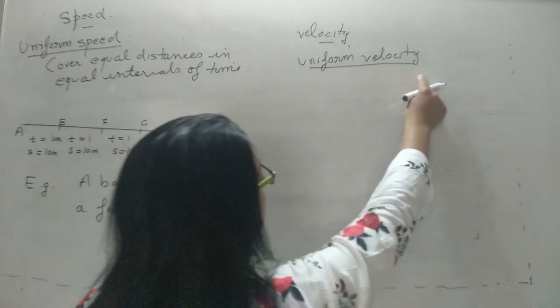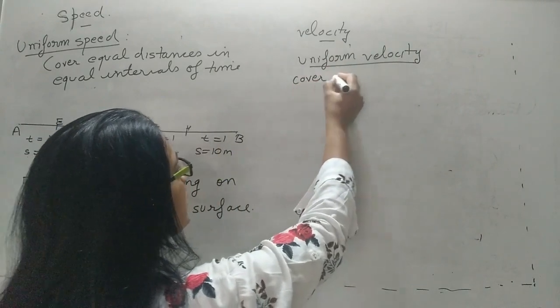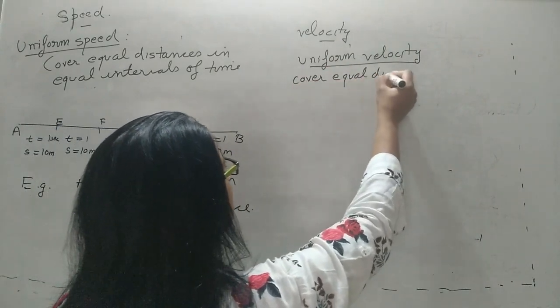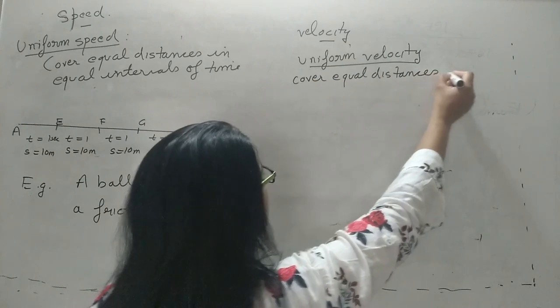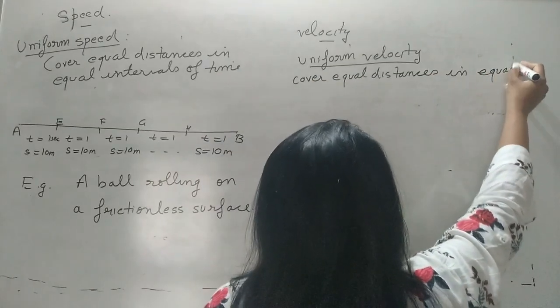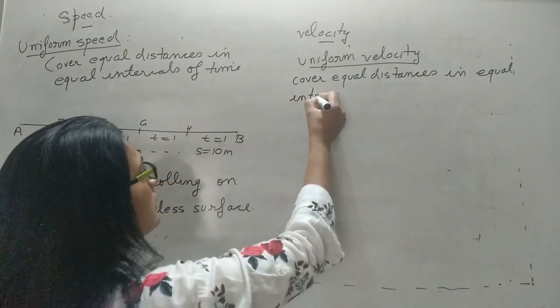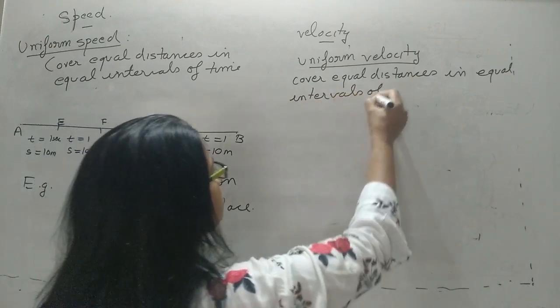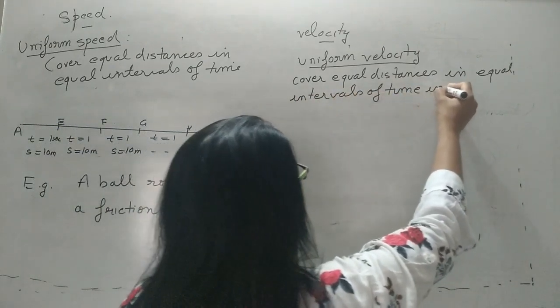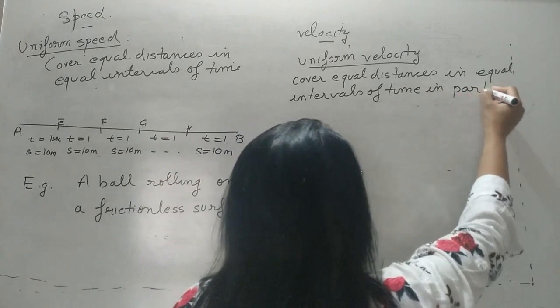A body is said to be moving with uniform velocity if it covers equal distances in equal intervals of time in a particular direction.